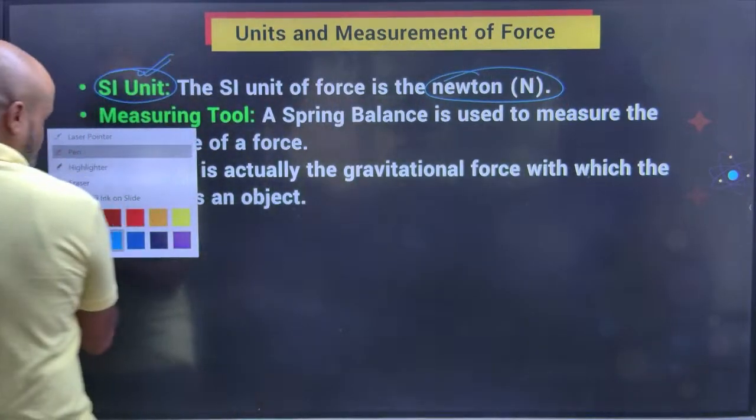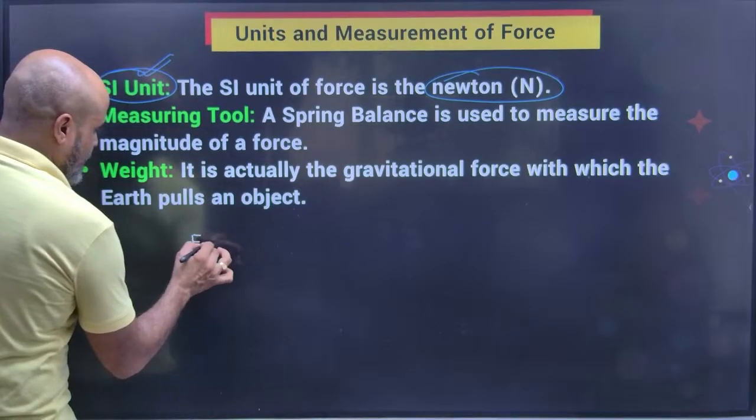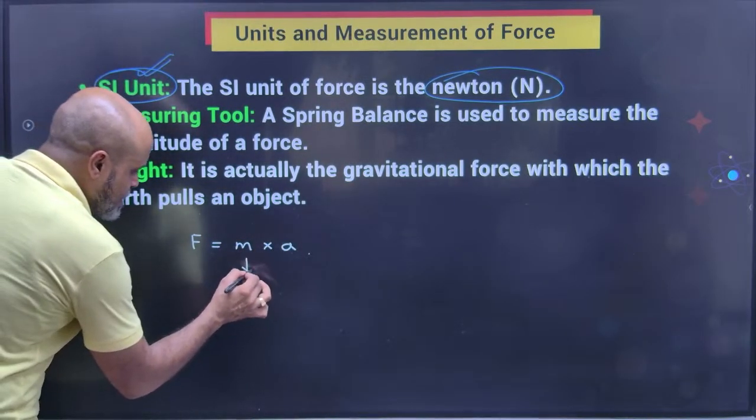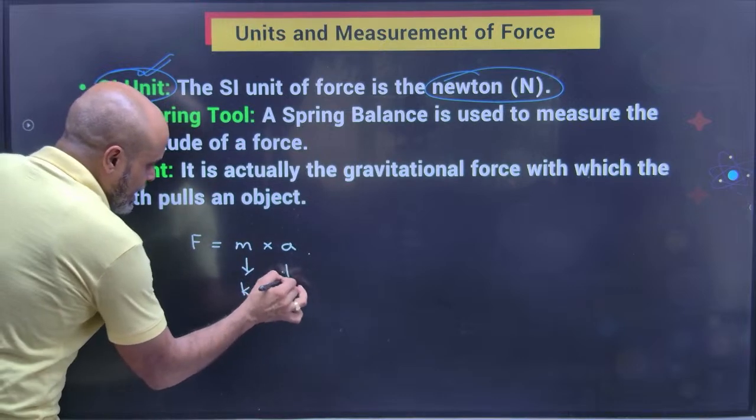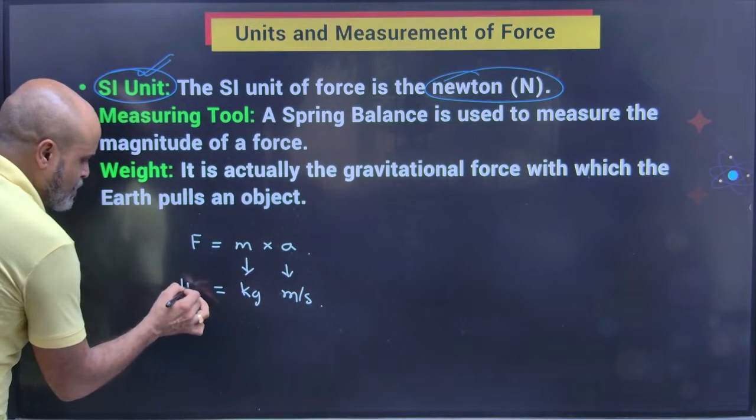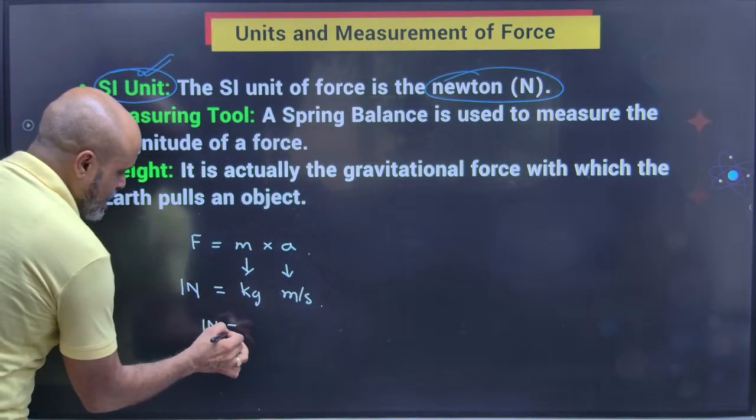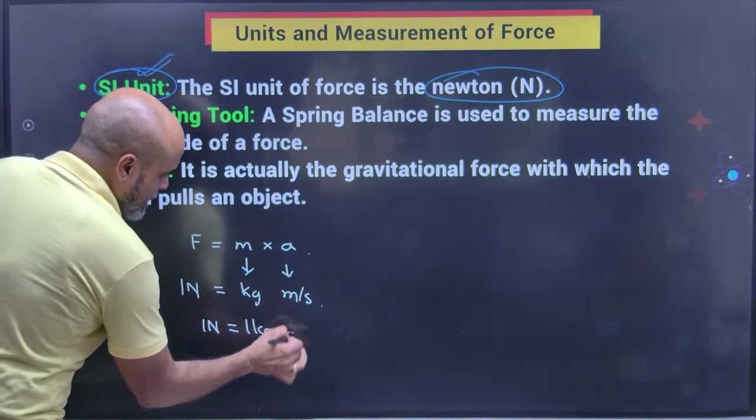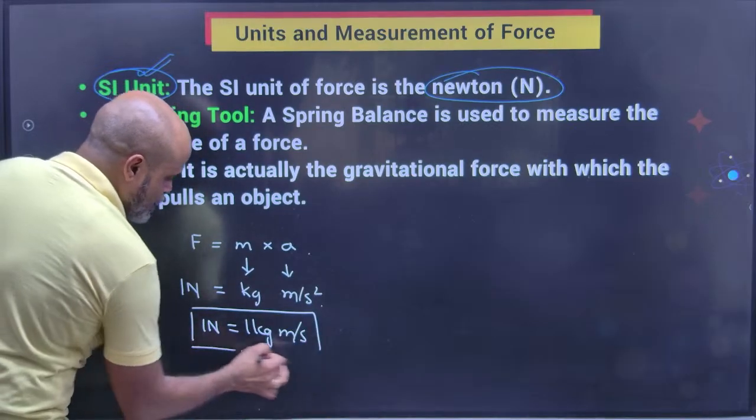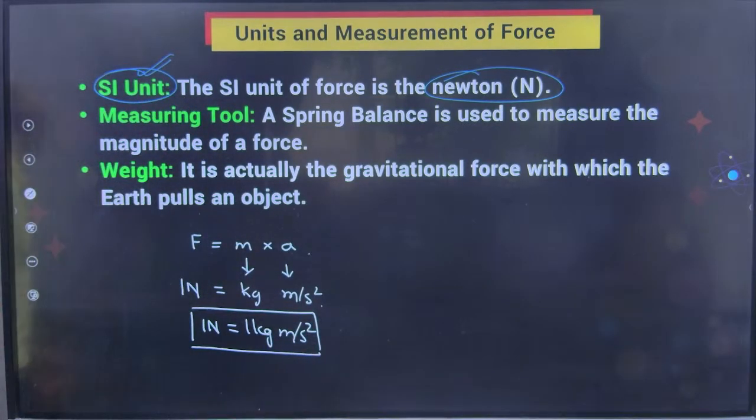Now understand, when we study in depth, force is mass into acceleration. Mass is measured in kg. Acceleration is measured in meter per second square. And the unit of force is 1 Newton. So 1 Newton is equal to 1 kg meter per second square. Are we clear on this?